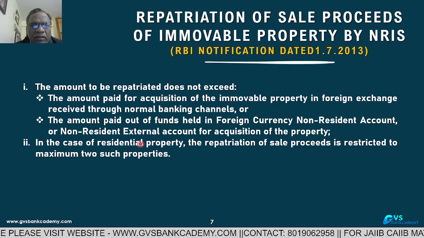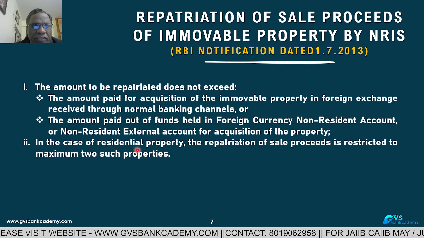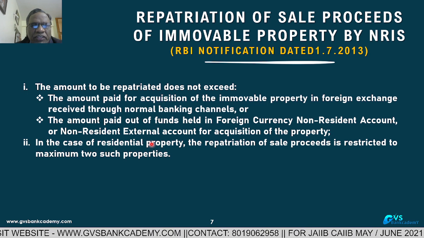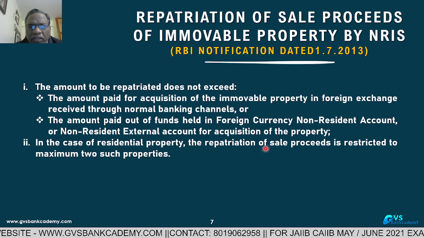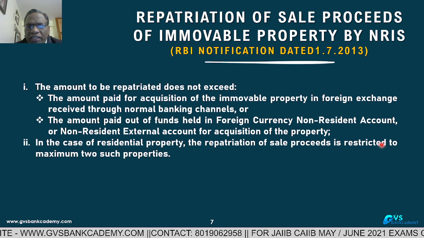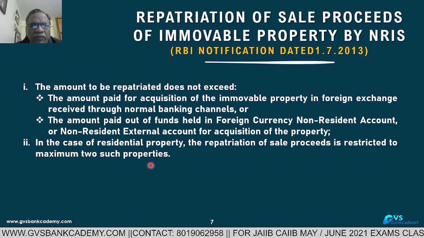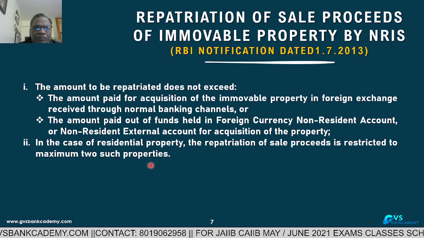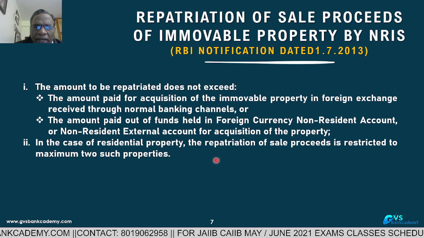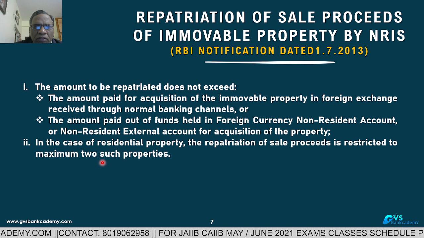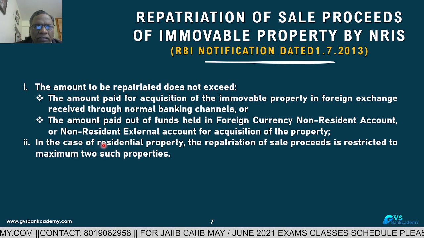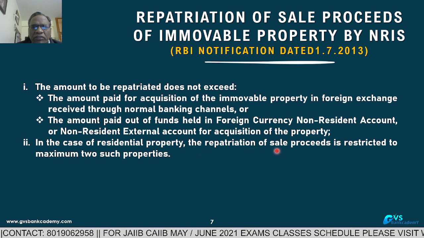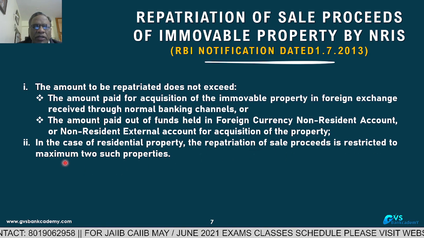That is one point. Second point, this is for other properties. In the case of residential property, the repatriation of sale proceeds is restricted to a maximum of two such properties. So if the party has residential houses, it is allowed for a maximum of two properties. This question they also ask: in the case of residential property an NRI has, repatriation of sale proceeds is restricted to how many such properties?